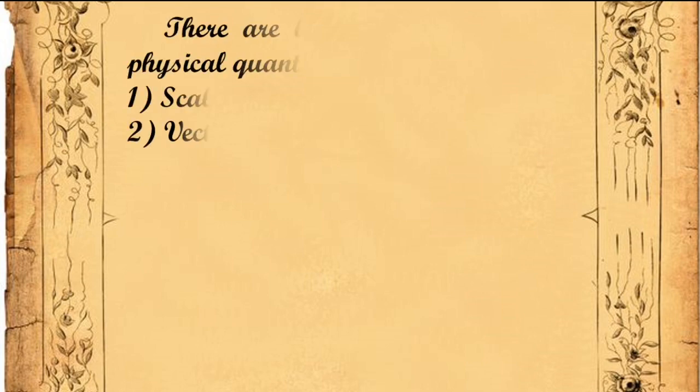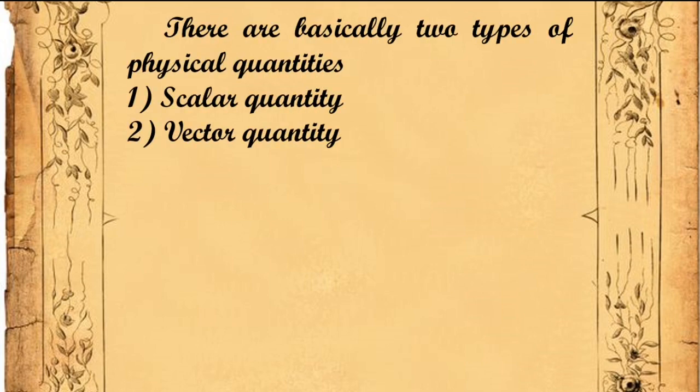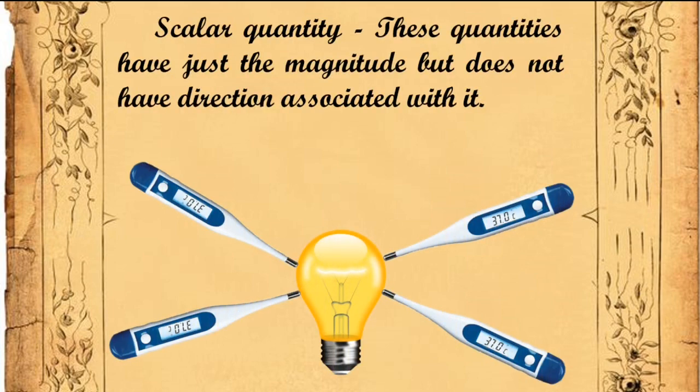I hope you have understood what physical quantities are. Let me tell you more about them. There are basically two types of physical quantities: scalar quantities and vector quantities. Scalar quantities just have a magnitude but don't have a direction associated with them.